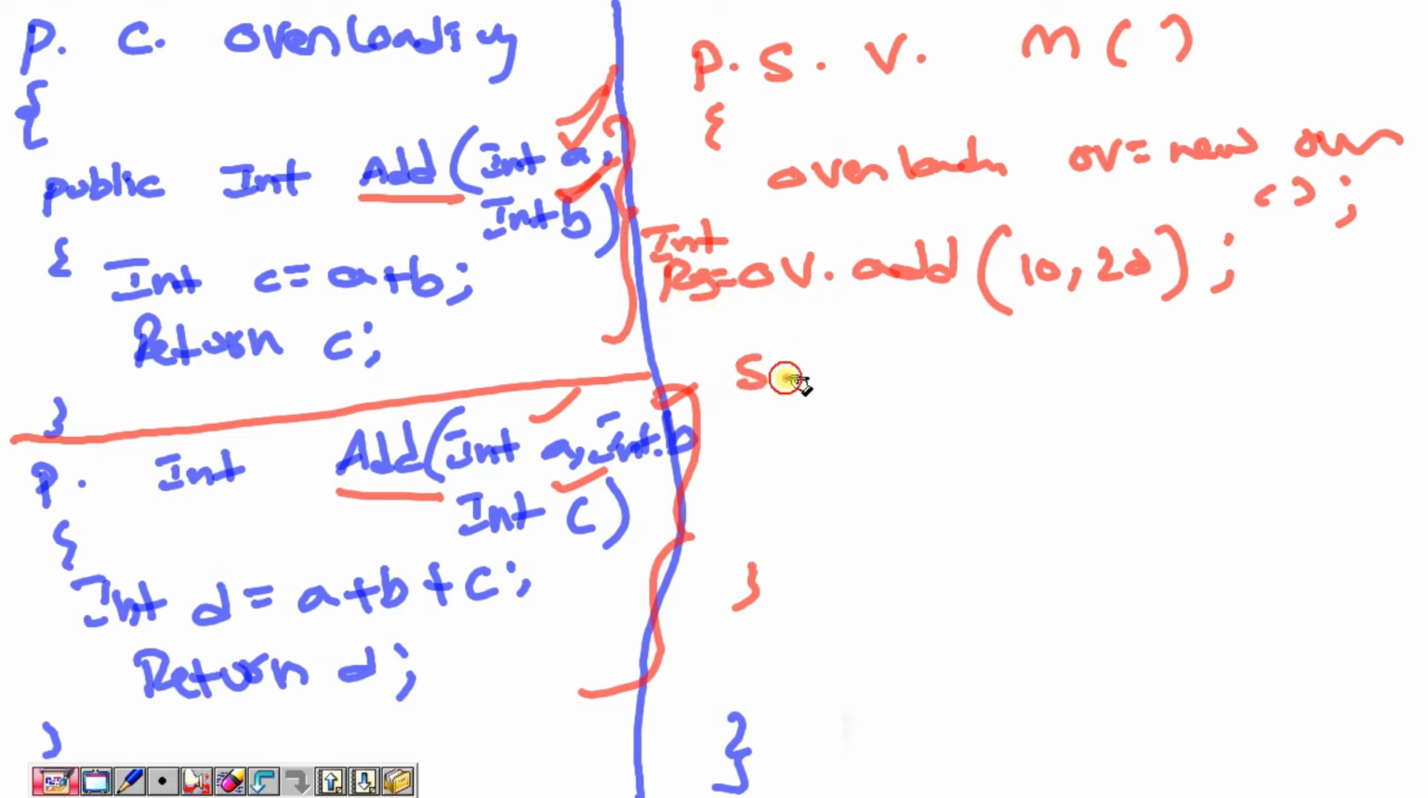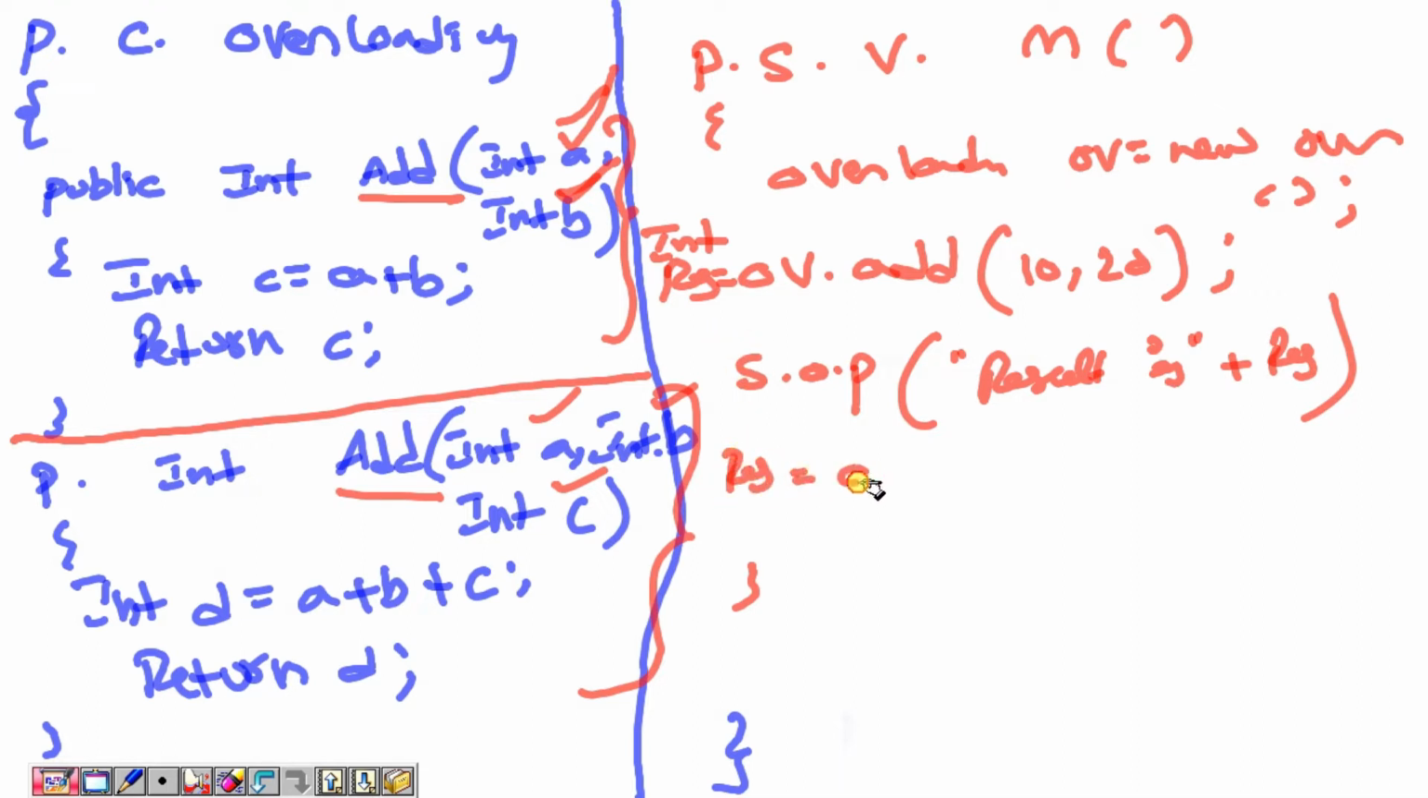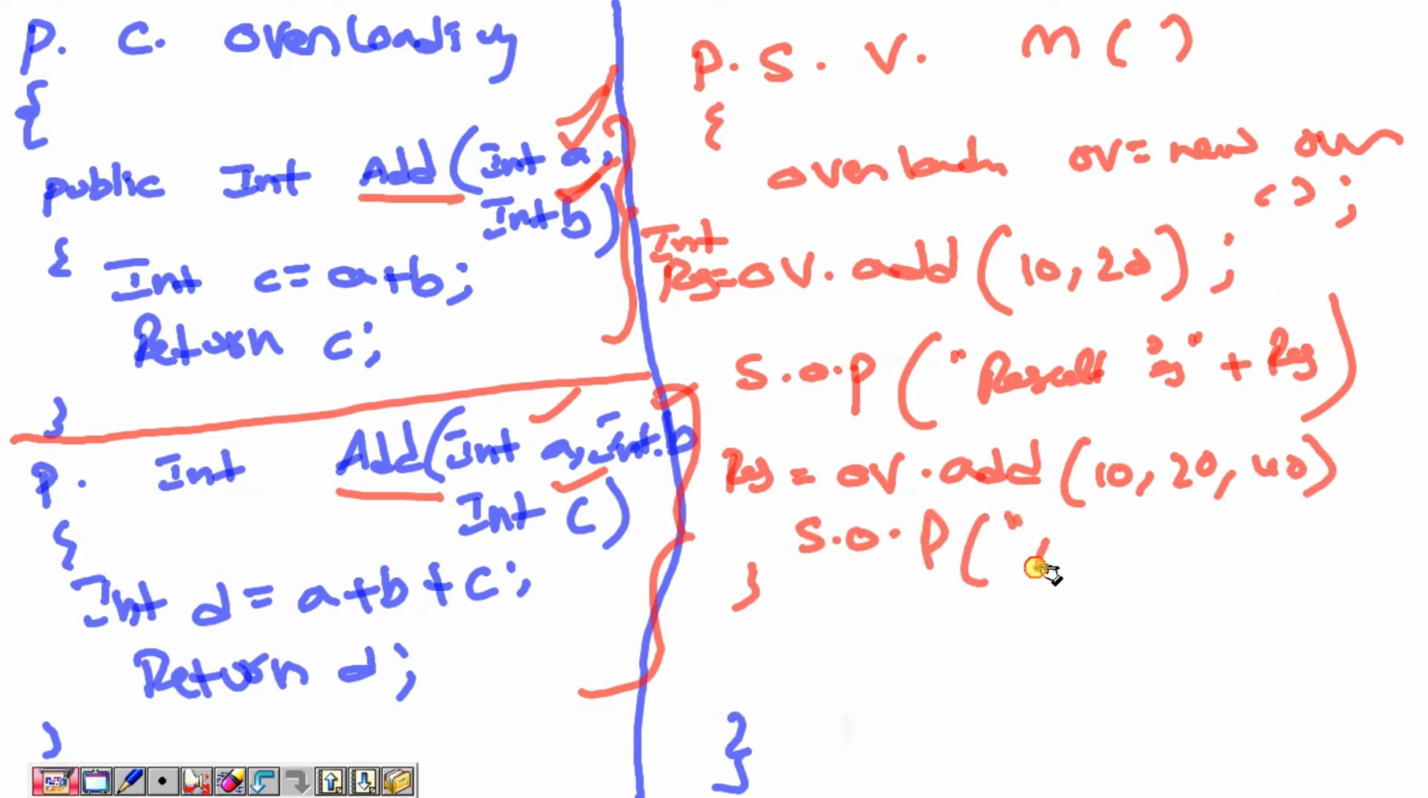And now I want to go for System.out.println. Result is, plus res we can write. So result is 30 will be coming. Again in the same manner, another method: res equal to ov reference.add 10, 20, 40. I can give it. In the same manner, System.out.println, result is, now res we can go for.